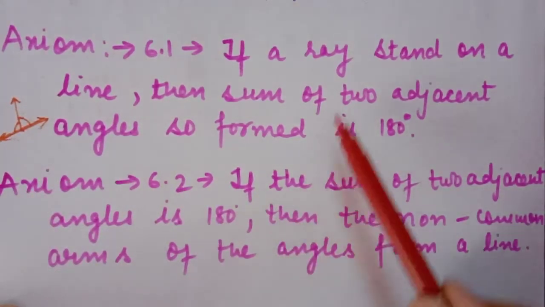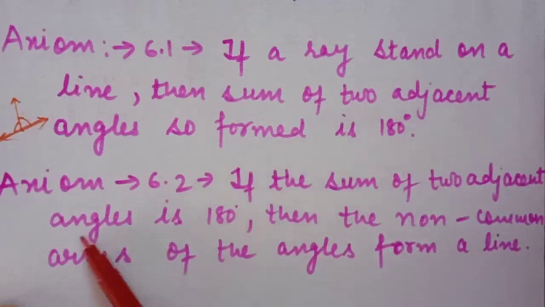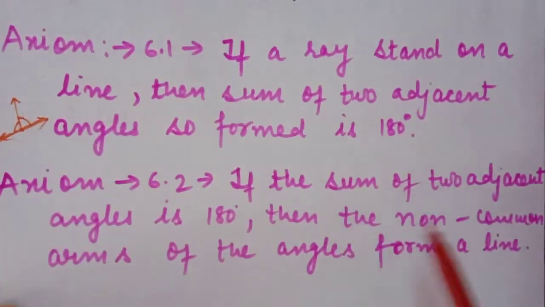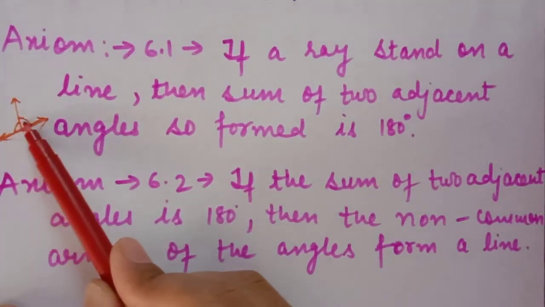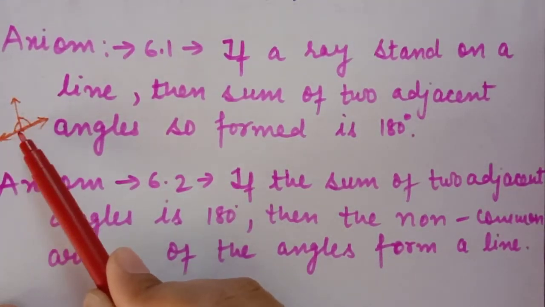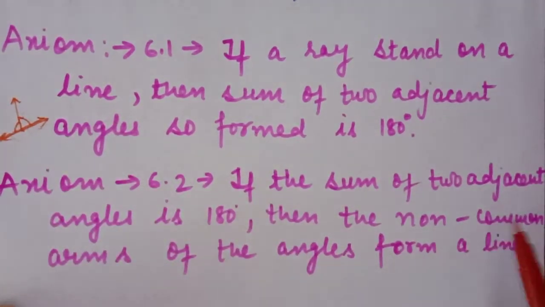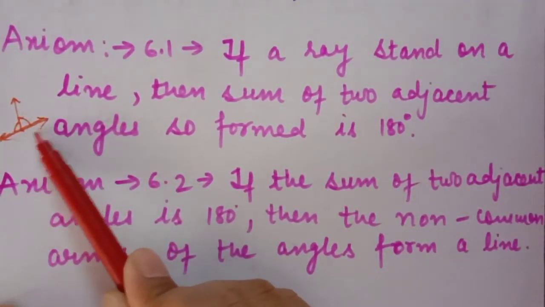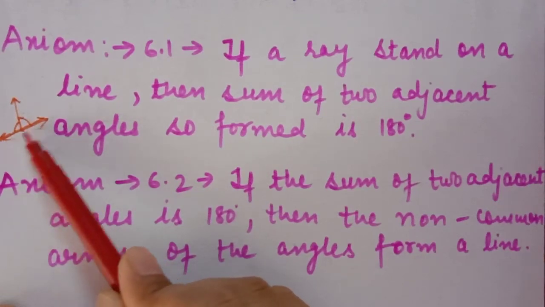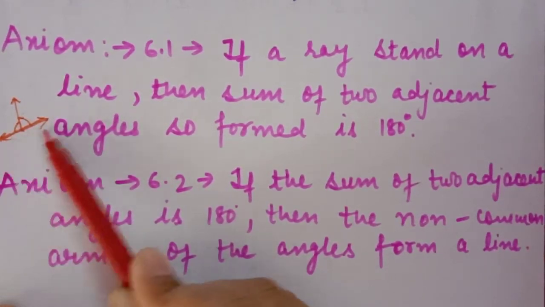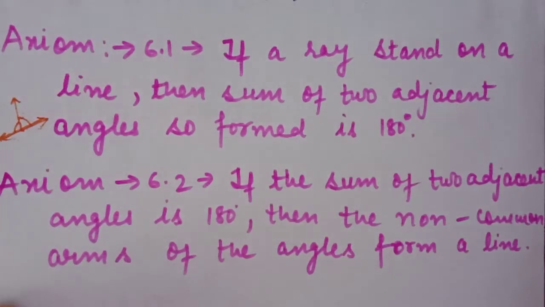The second axiom, 6.2, is the opposite of 6.1: if the sum of two adjacent angles is 180 degrees, then the non-common arms of the angles form a line. It is already common sense that the non-common arms of these two angles are opposite to each other and make a straight line.